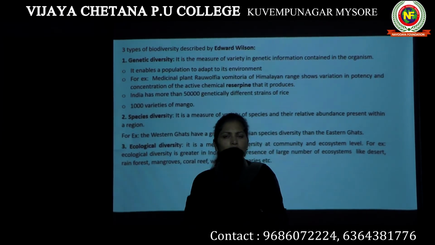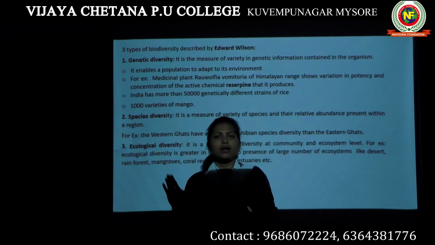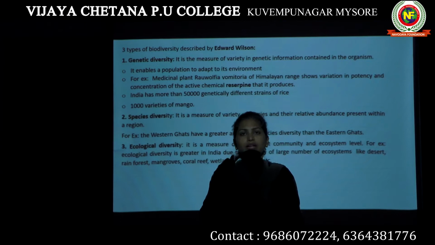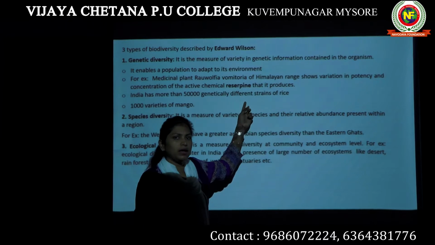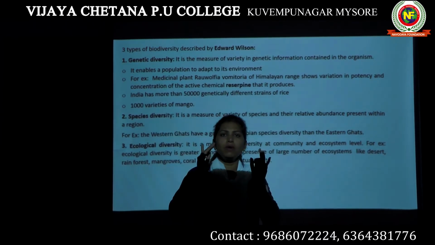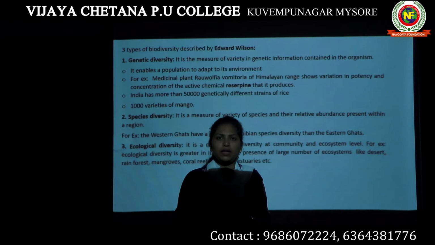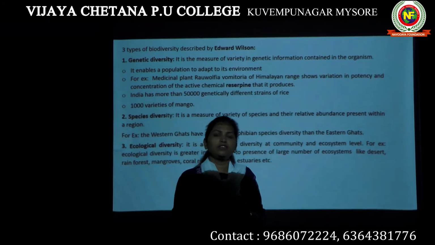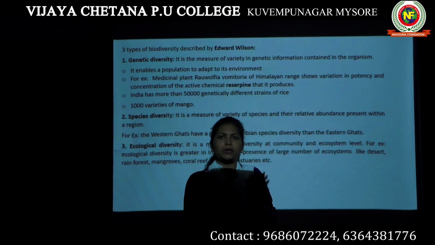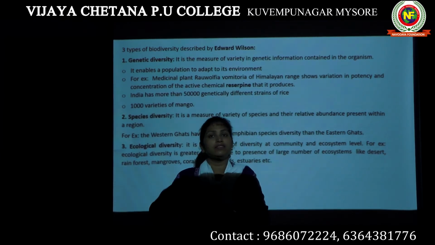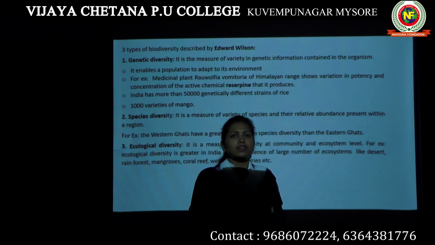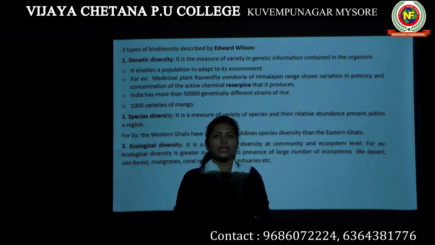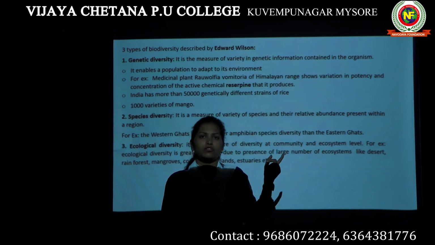The type of chemical they produce is also the same: it is reserpine. However, the potency, or the power, of this chemical changes when you go from one part of the Himalaya to the other. Even though all of them belong to one species and produce one chemical, there is a difference in the activity of reserpine. This is because there are some changes in the genes inside this plant, Rauvolfia vomitoria.